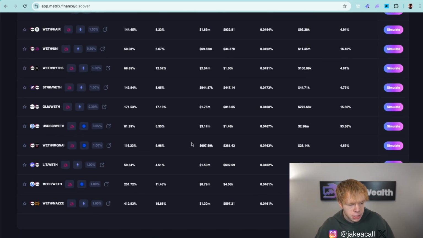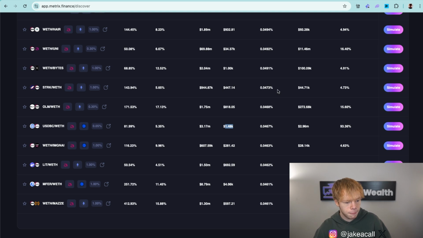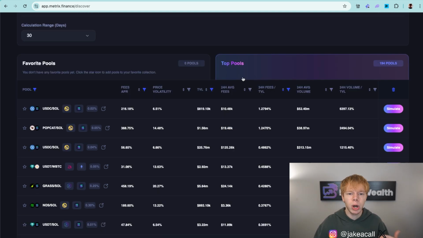So for example, if we were to dive into this random USDBC to Ethereum pool right over here, this has an average daily fee amount of $1,480 in fees, but it has $3.17 million in TVL. So when we do the math of 1,480 divided by 3.17 million, it comes out to that fee to TVL ratio of roughly 0.0467%.